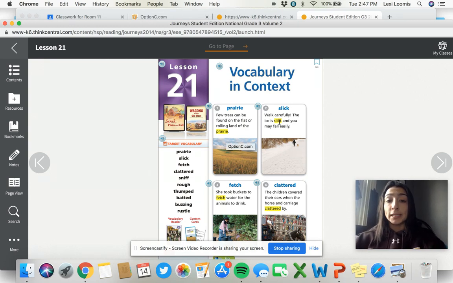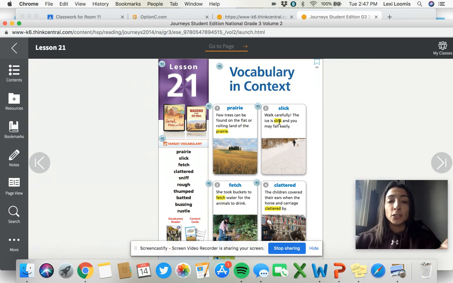Number 2 is slick. Walk carefully. The ice is slick and you may fall easily. So when it snows outside and there is ice on the floor or on the ground and you walk on top of it, you may slide, so we would call that slick.